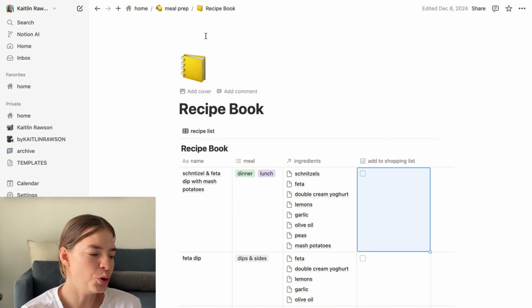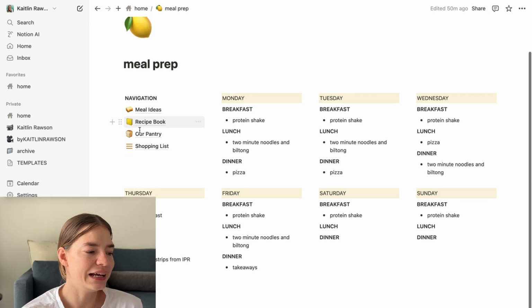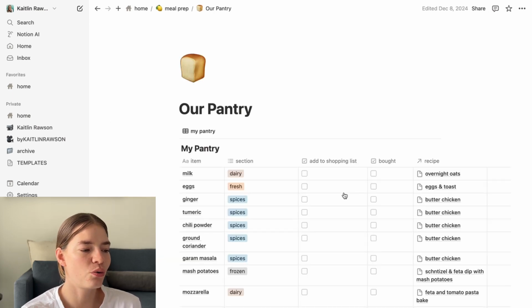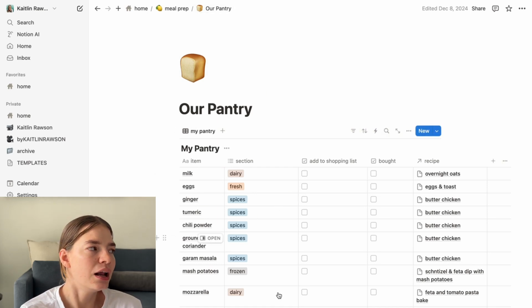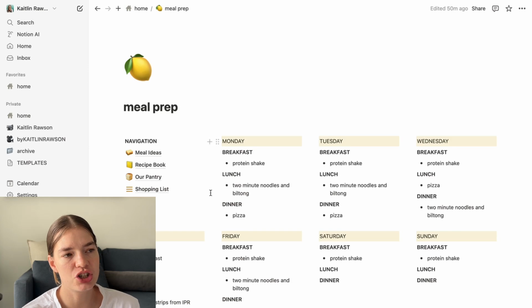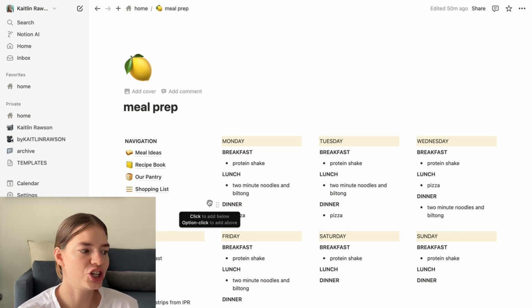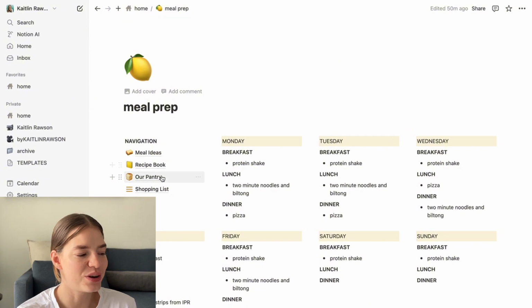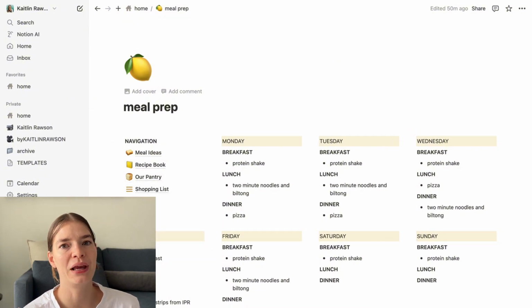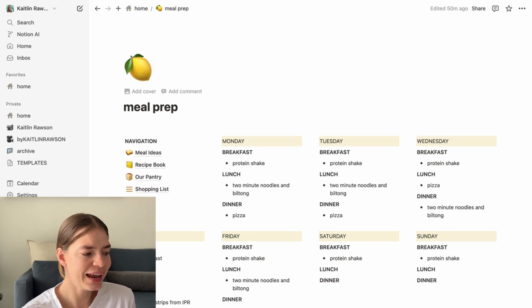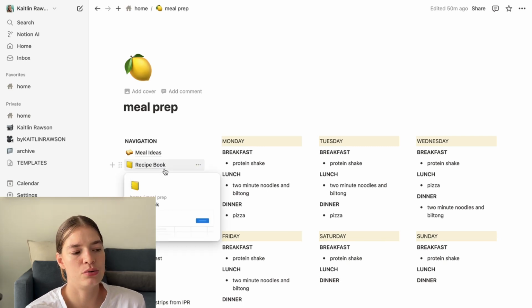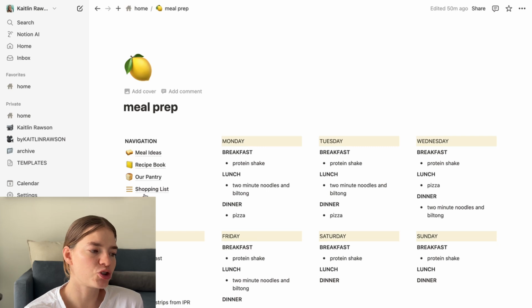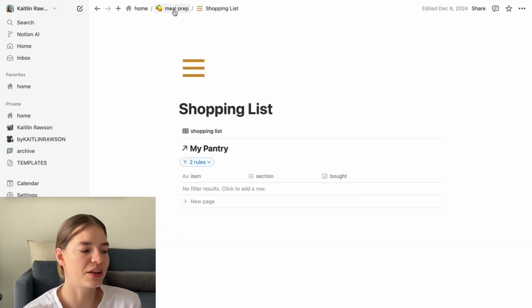However, you need to then keep your pantry updated so that it knows what you've already got, because it's linked to this. So what I might be doing this year is deleting the pantry section, because it's honestly just easier to check what's in the fridge and what's in the cupboard than updating it to the pantry and then doing it here. And we do our meal prep and our shopping once a week on a Sunday anyway. So I'm probably going to delete the pantry section, just use the recipe book and the shopping list: okay, these are the meals that we're planning for the week, what do we need to buy? And then from the shopping list we can just check if it's something that we've got or not.